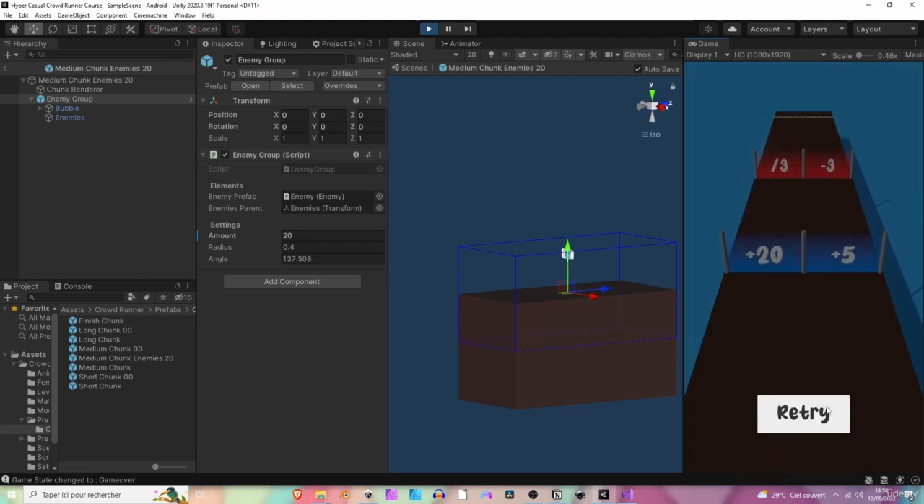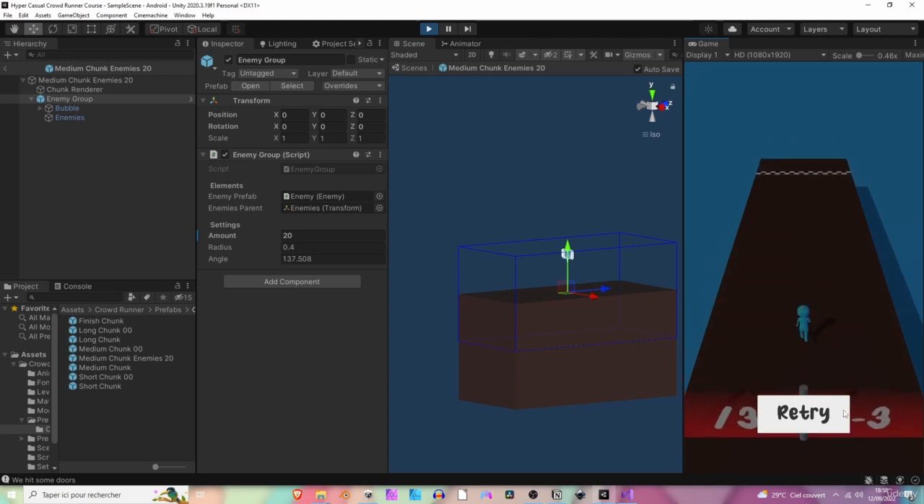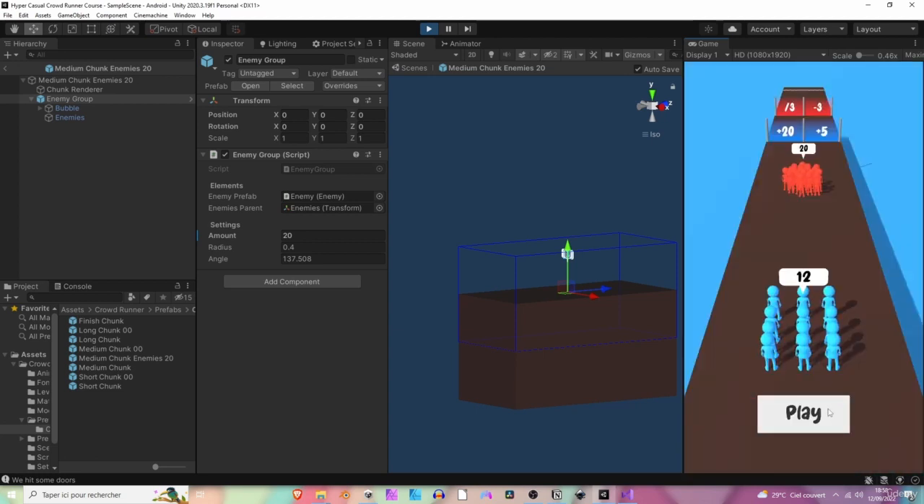Perfect. One thing here is that the player is still running, but we can still retry. You see, when pressing the retry button, we've retried the game. We've reloaded the scene. So now let's prevent the player from moving when the game over is triggered.